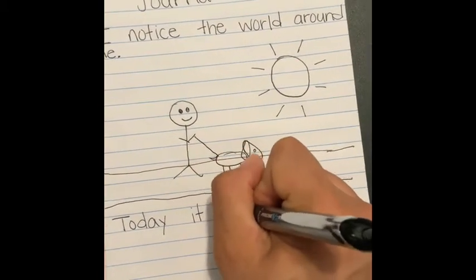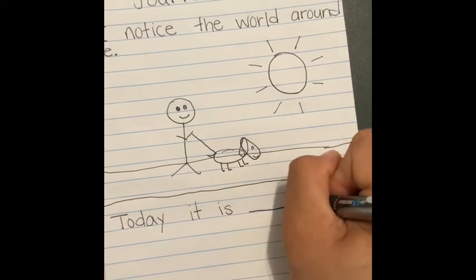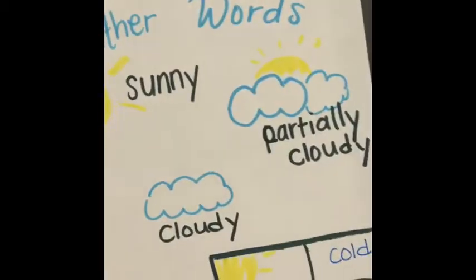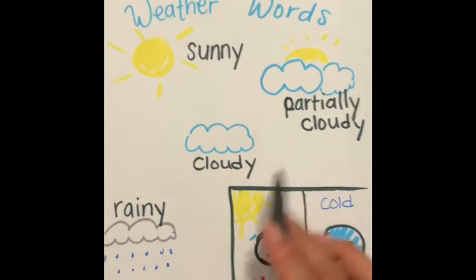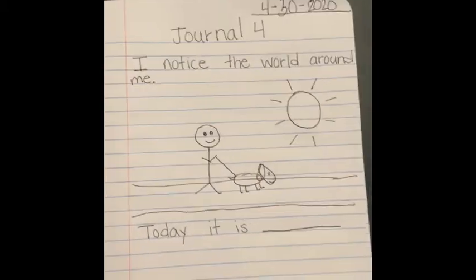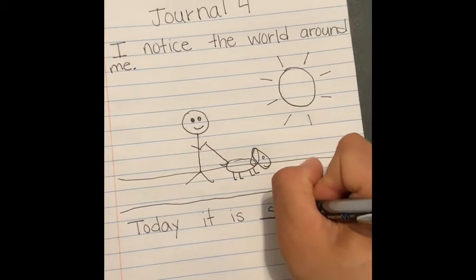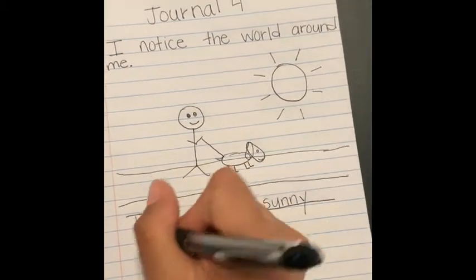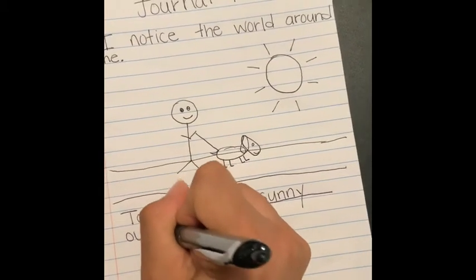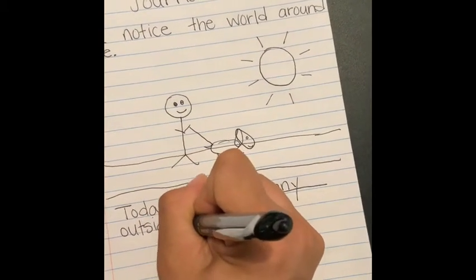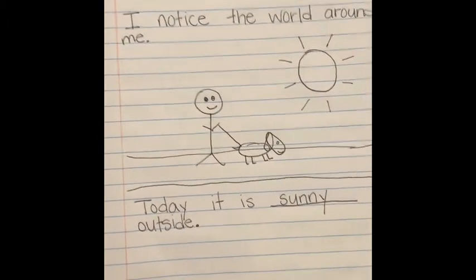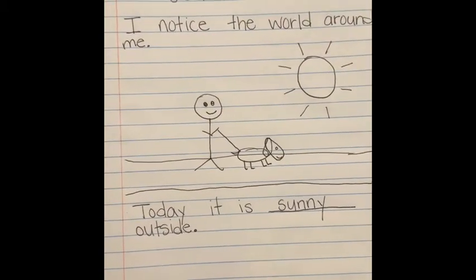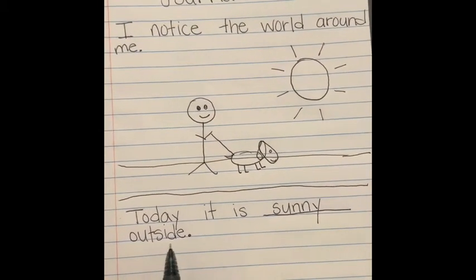It is, and then I'm going to draw a line here. You don't have to draw a line, but this is where you're going to put your weather word. So you're going to go back to this right here. It's either sunny, partially cloudy, cloudy, or rainy, and it's pretty sunny out there. So I'm just going to write the word sunny. Today it is sunny outside. Period. If you really want to challenge yourself, you're going to add a little bit more to your words, right? Because that's what good writers do. They add more words.